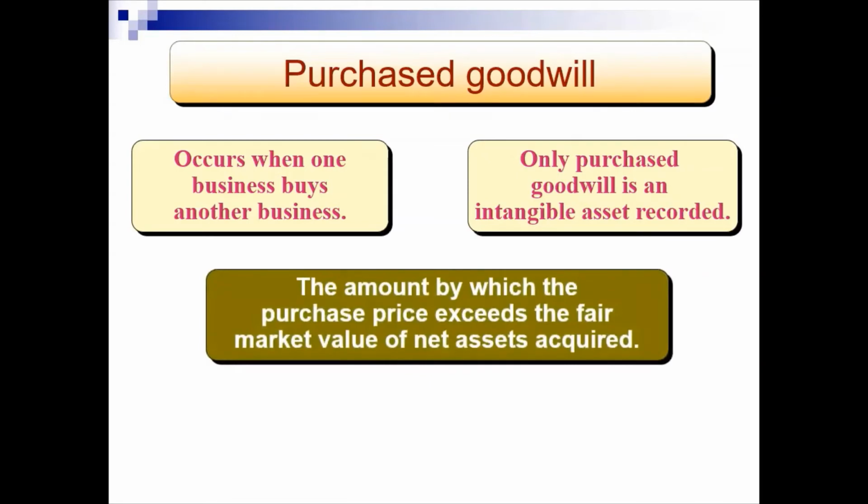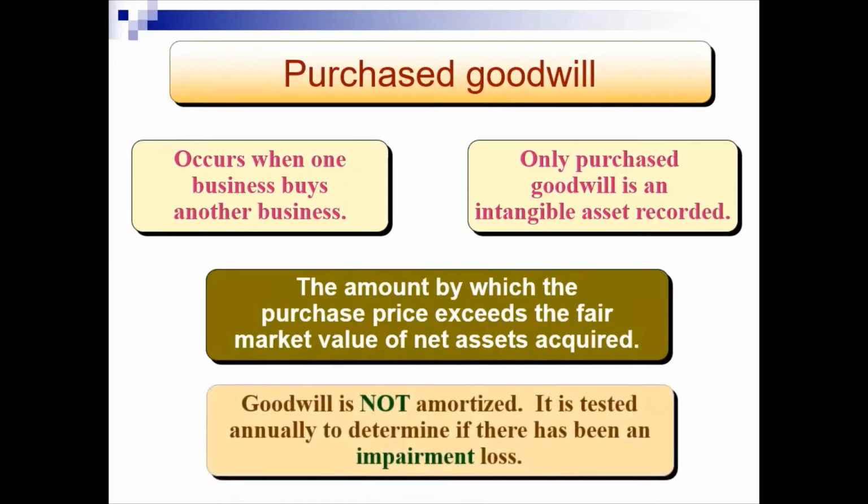Goodwill is the amount by which the purchase price exceeds the fair value of the net assets of the business which has been acquired. That is in the case of purchased goodwill. Goodwill is not amortized. Like I've said previously, goodwill is tested annually for impairment. In this case, an impairment loss is recognized in the statement of profit or loss as an expense.